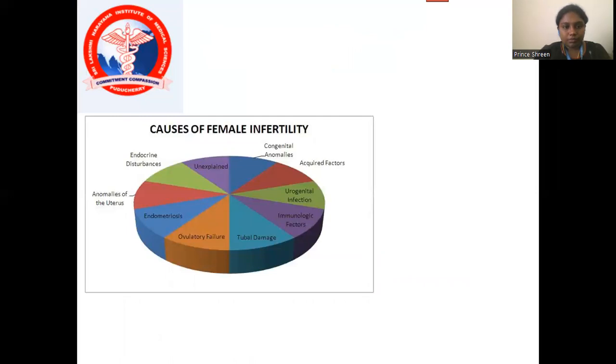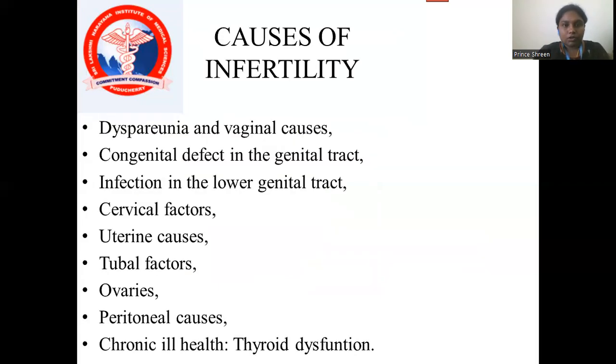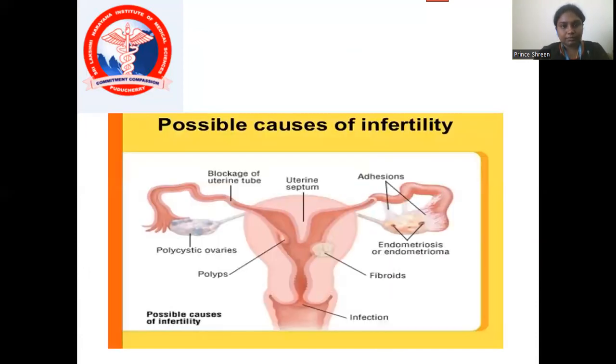So these are some of the causes of female infertility: congenital anomalies, acute factor, urogenital infection, immunogenital factors, tubal damage, ovulatory failure, endometriosis, anomalies of the uterus, and the endocrine dysfunction. What are causes of infertility in women? That is dyspareunia and vaginal causes, congenital defect in the genital tract, infection in the lower genital tract, cervical factors, uterine causes, tubal factors, ovaries, peritoneal causes, and the chronic illness, that is thyroid dysfunction.